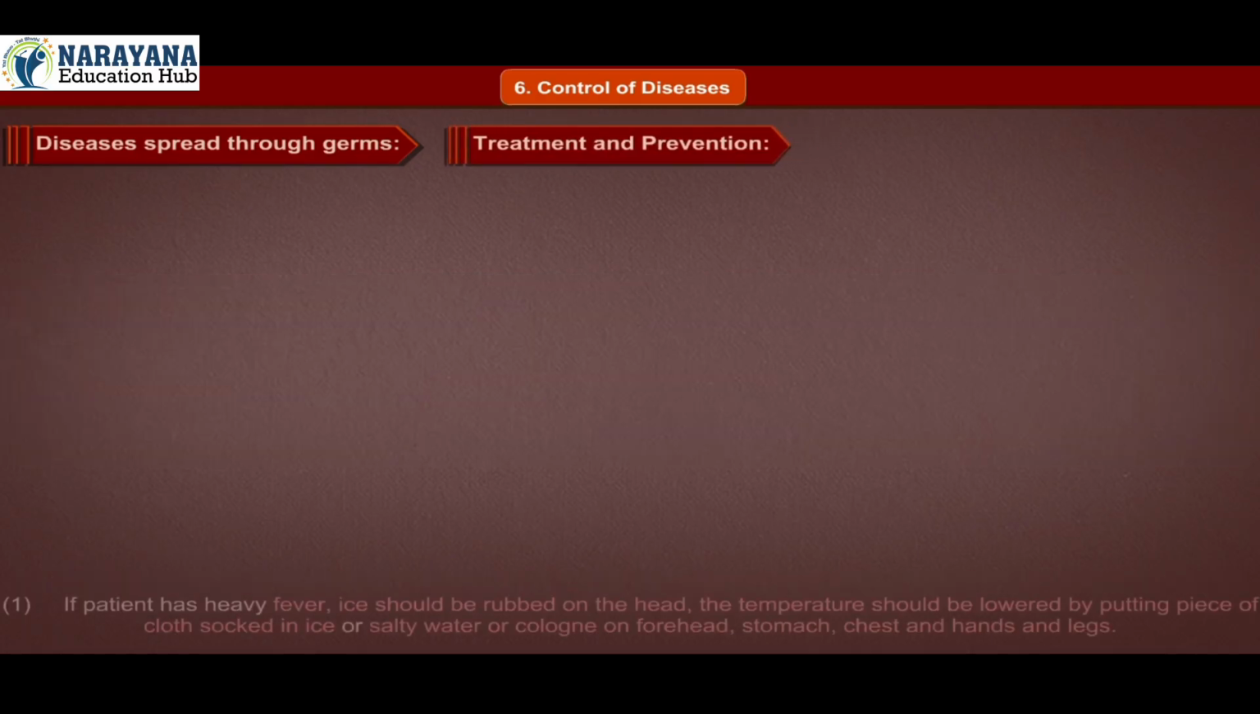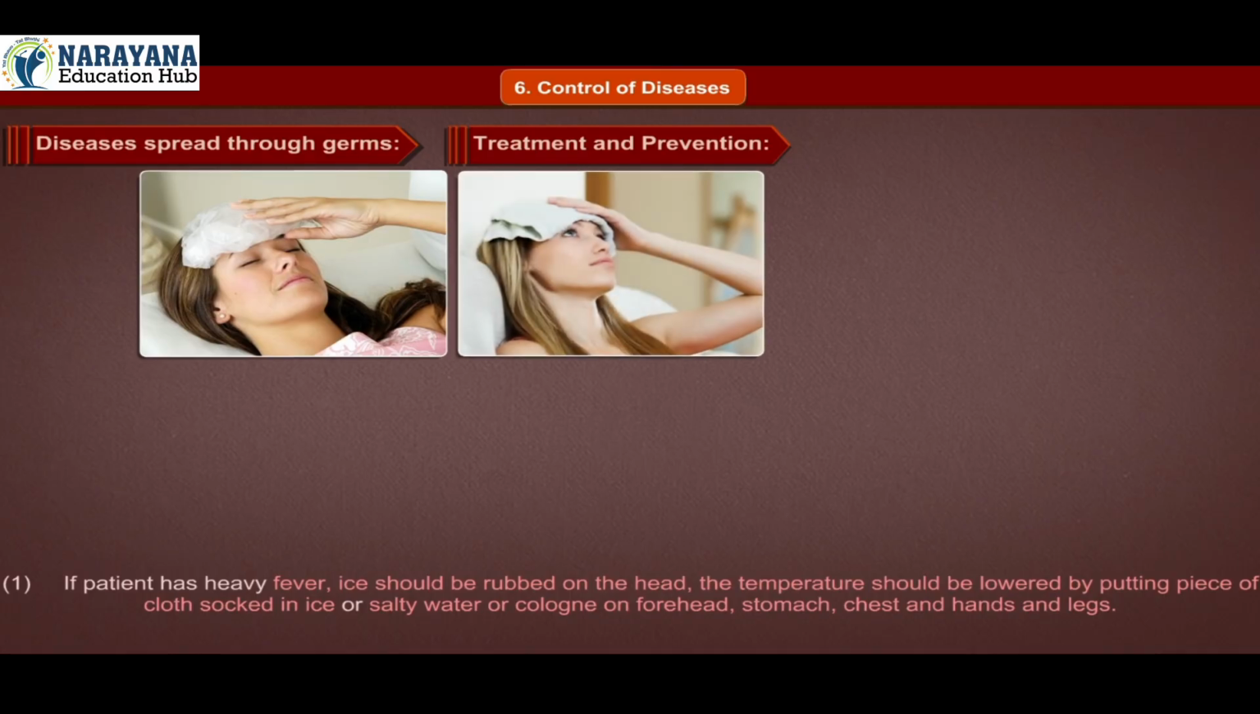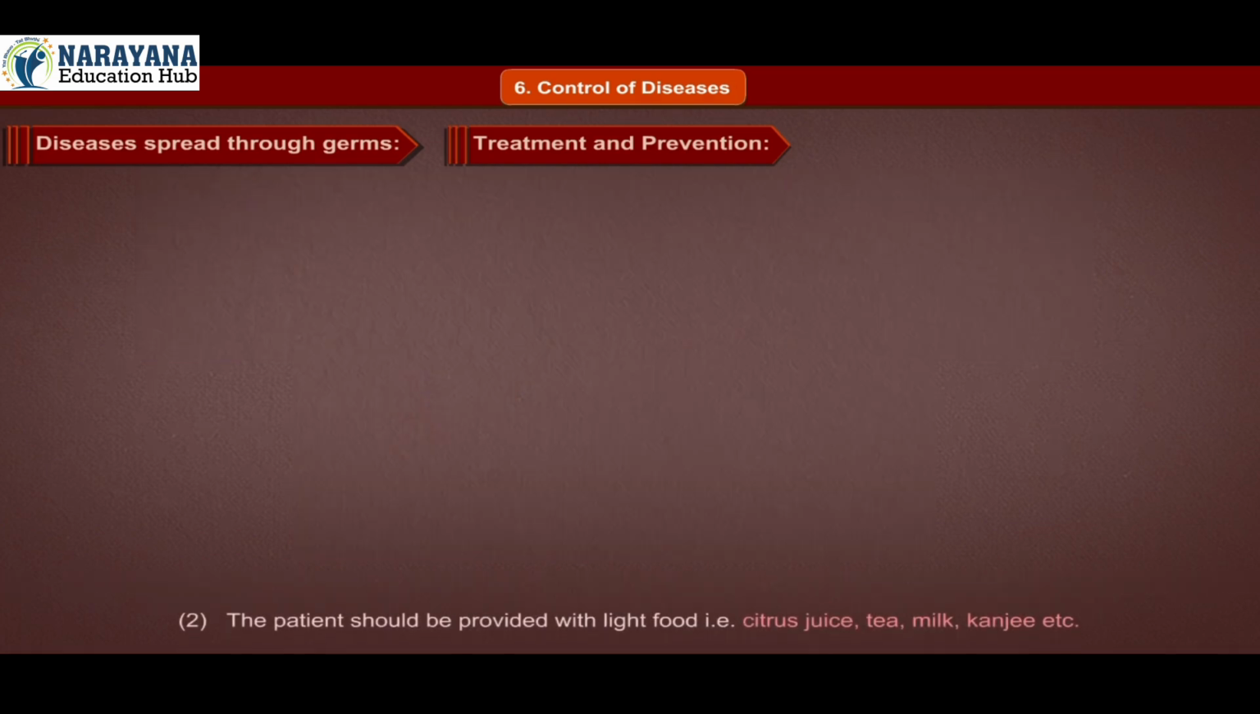Treatment and prevention. 1. If the patient has heavy fever, ice should be rubbed on the head. The temperature should be lowered by putting a piece of cloth soaked in ice or salty water or cologne on the forehead, stomach, chest, hands and legs. 2.